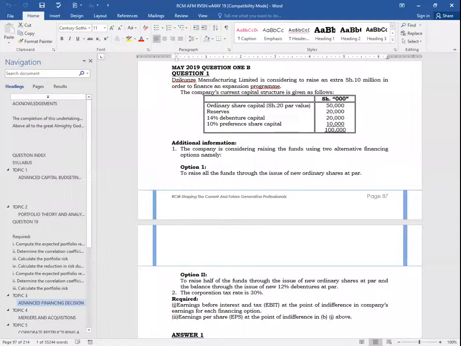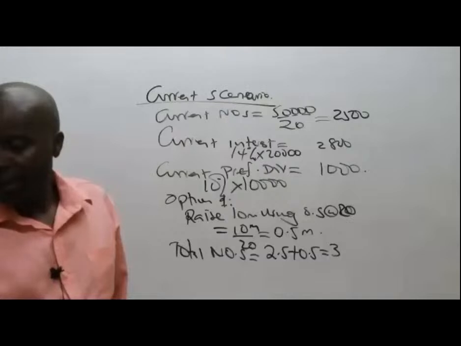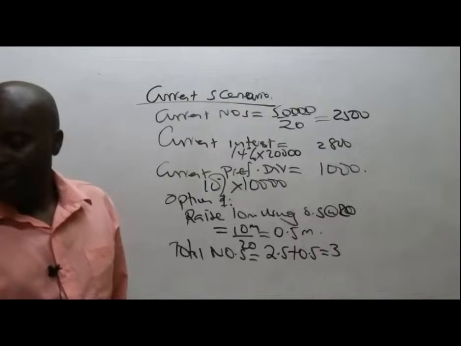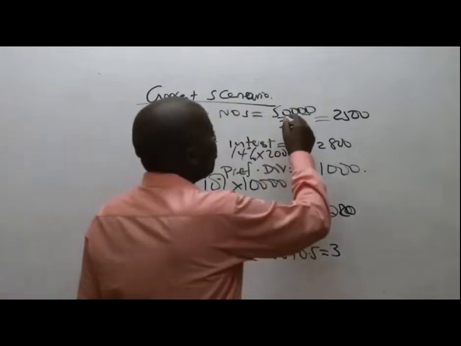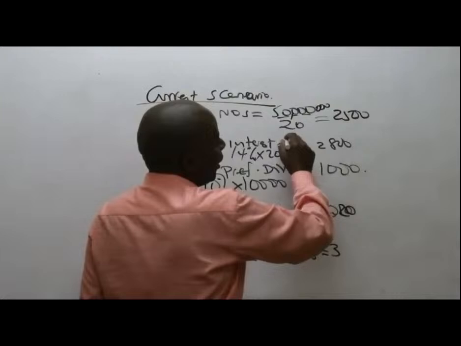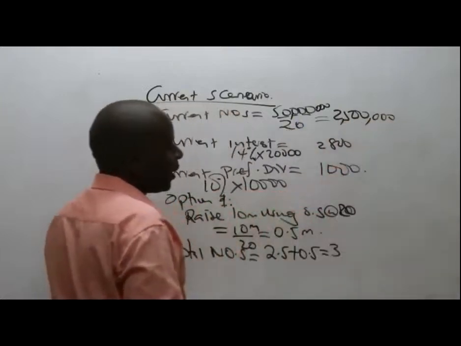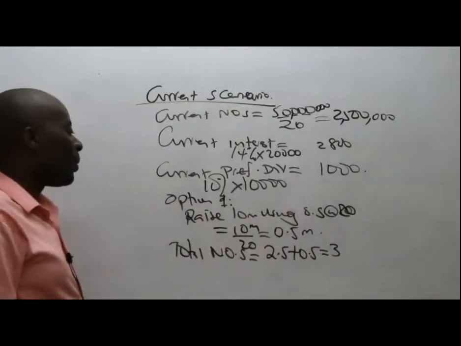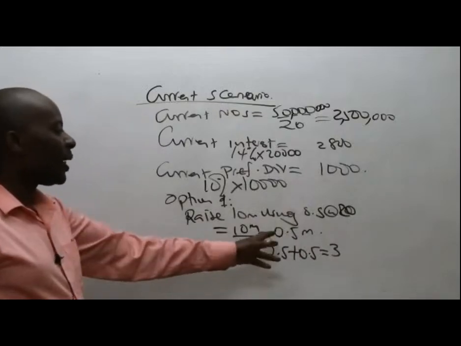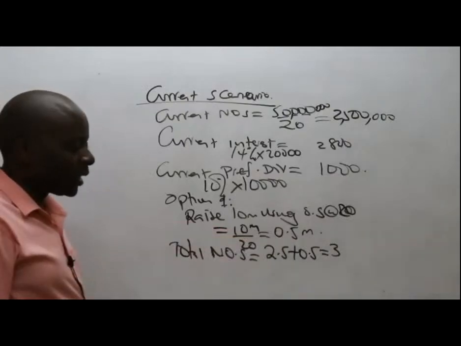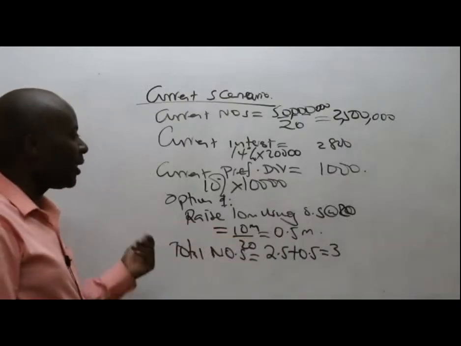This was 50,000 in terms of shillings thousands. This is supposed to be 50 million divided by 20, which gives us 2.5 million. And therefore, the total number of shares will be the 2.5 million plus this 0.5 million, which will end up giving us 3 million. So my figures are in millions.